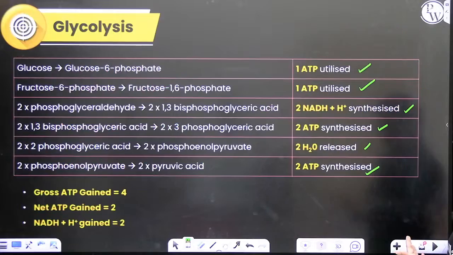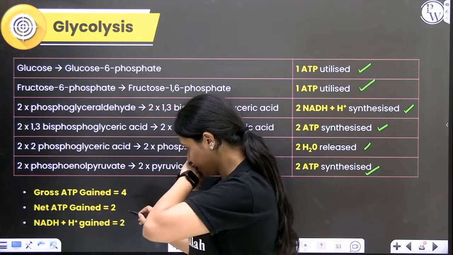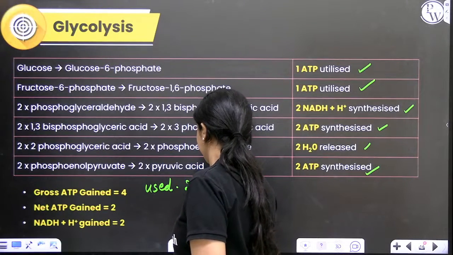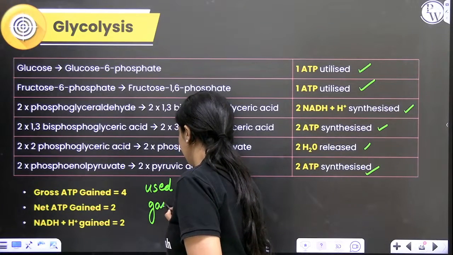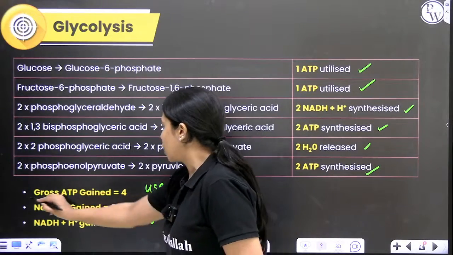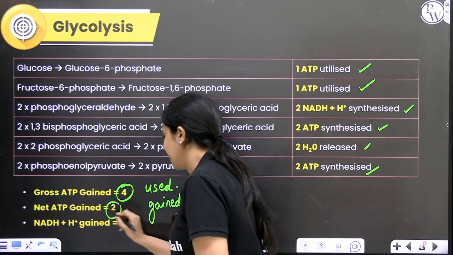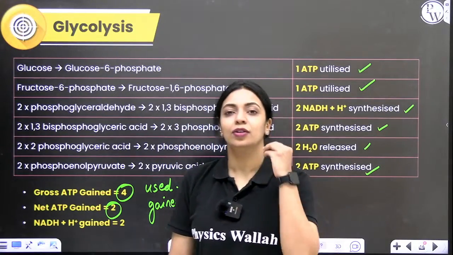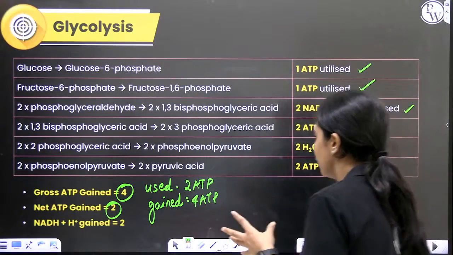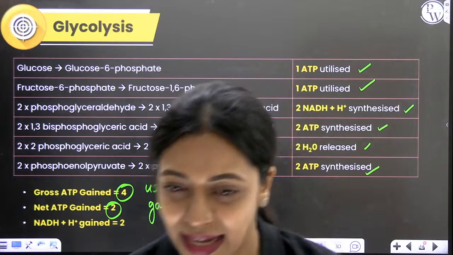So totally at the end of glycolysis, we have used 2 ATP, gained 4 ATP. So the gross ATP gained is 4, but 2 in that we've already used. So the net gain of ATP is 2. Simultaneously, 2 molecules of NADH and H plus is also gained. So what do we get at the end of glycolysis? We get 2 ATP and 2 NADH and H plus. Is that clear?